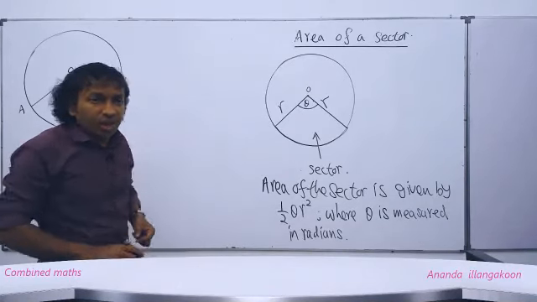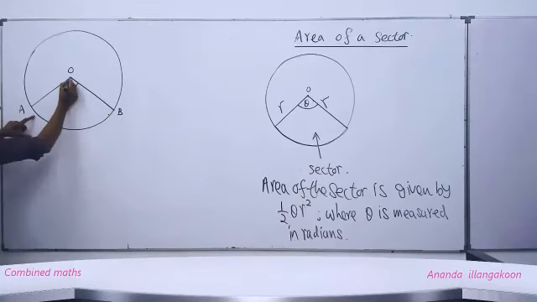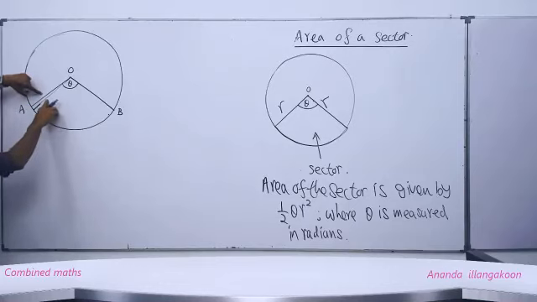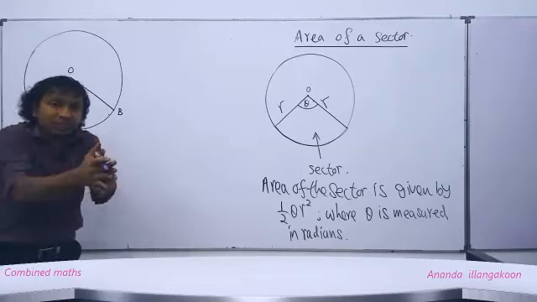Right? So that means, people, I cut along this radius. Then we get a very small sector. Understand? This sector is so small that this radius and this radius are almost the same.